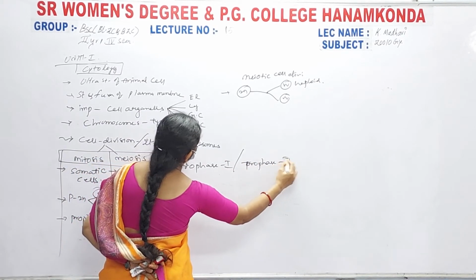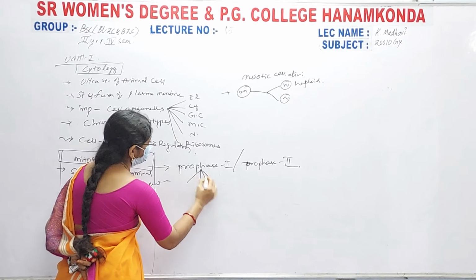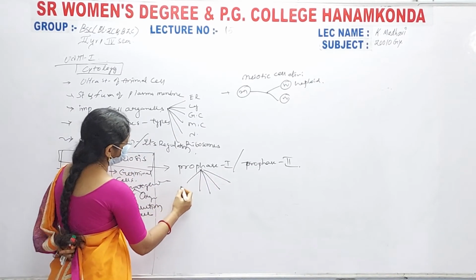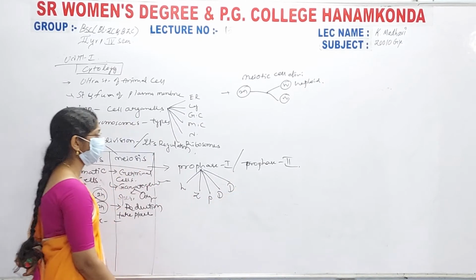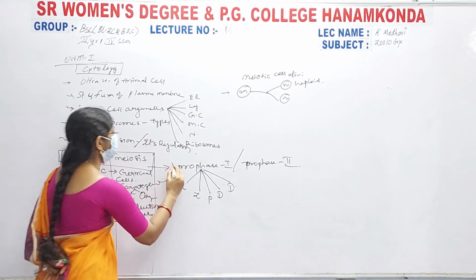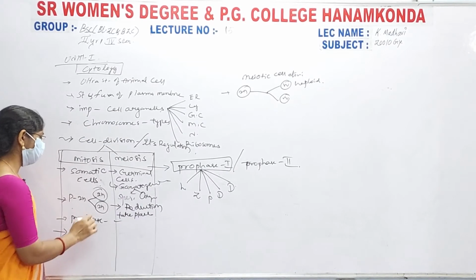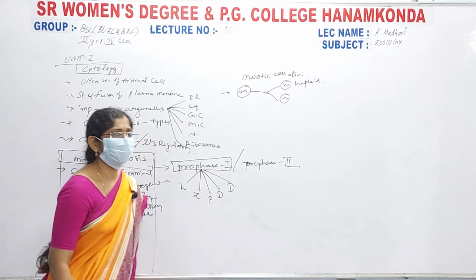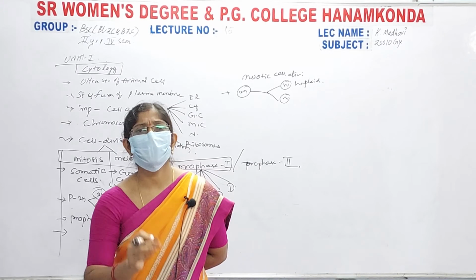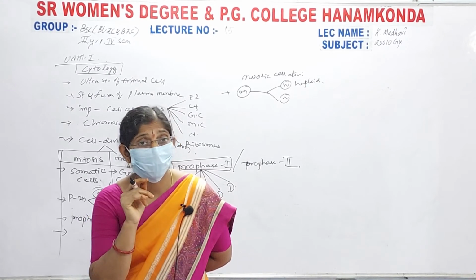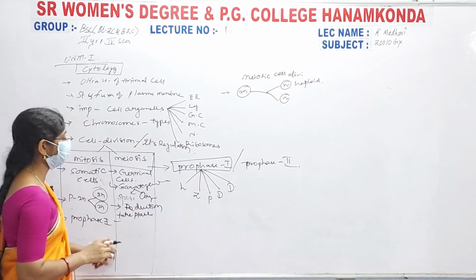In prophase 1 we have special subphases, which are most important in meiotic cell divisions: leptotene, zygotene, pachytene, diplotene and diakinesis. In mitotic prophase, the chromosomes condense, and the nucleolus and nuclear membrane slowly disappear. But in prophase 1 of meiotic cell division, this does not happen.